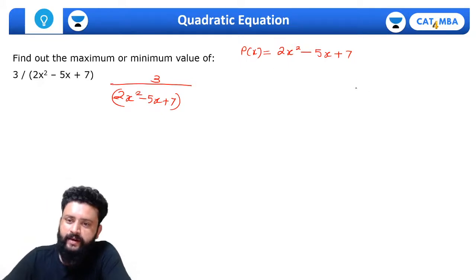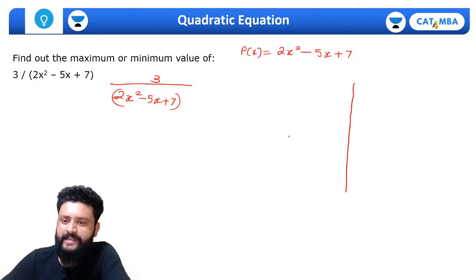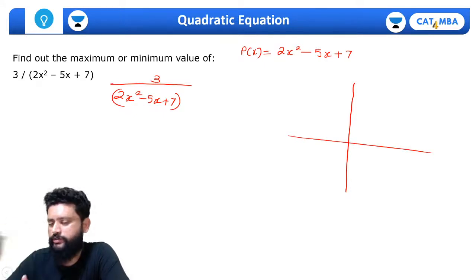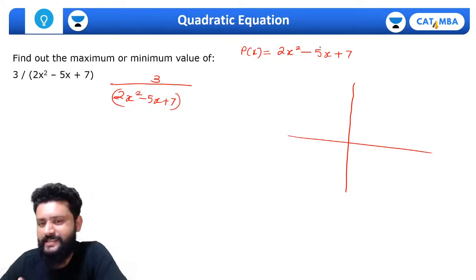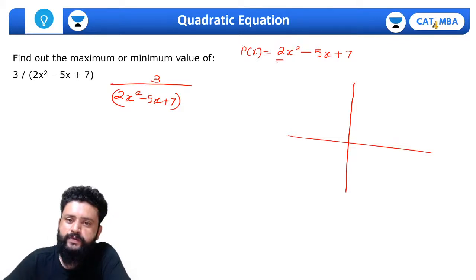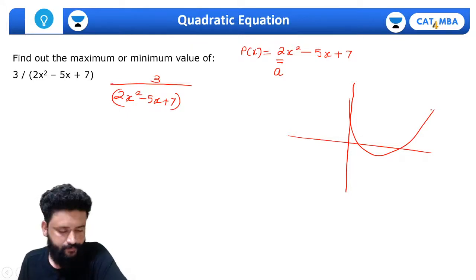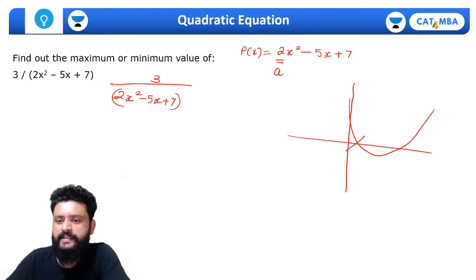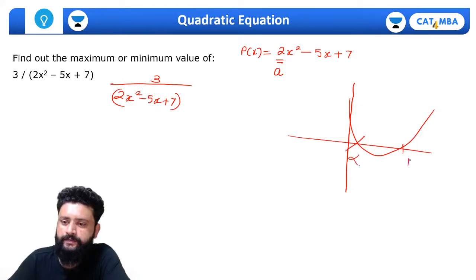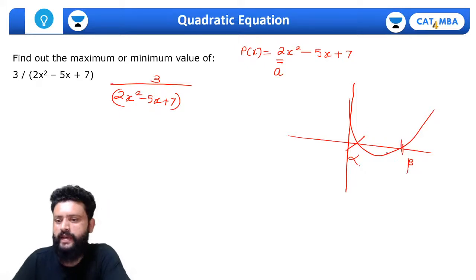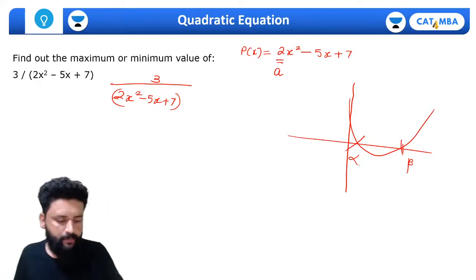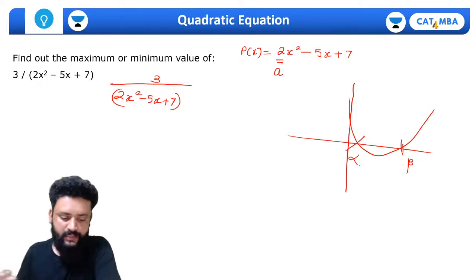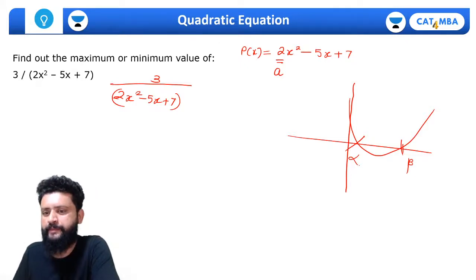Okay, understand one thing. Megha, can I say for the graph, I'm not going to find the roots of the quadratic equation and all, can I simply say this graph is positive? That simply means this graph will be upward moving. Yes or no? And let's say the roots are alpha and beta. So what you just told me is partially right. That is not the maximum or minimum value. You can get the minimum or maximum value using that, and I will decide whether the minimum comes or the maximum comes. Okay.